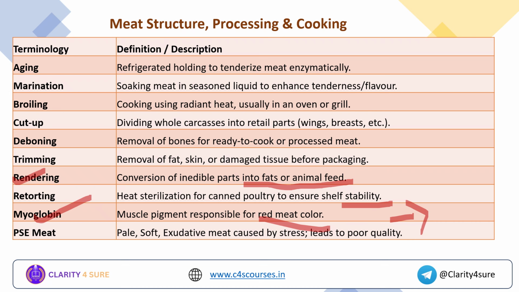It will be very pale, it will be soft and it will be exudative meat caused by stress, which will lead to poor quality. If you have seen in some shops, you could have pressed the meat with your hands. Sometimes it will be very rubbery, it will be very hard, it will be of very less color, it will be like a chewing gum. So these are all due to the stress factor that is being created to that particular bird during the process of slaughtering, which eventually leads to the poor quality of meat. Okay, so these are all the important terminologies related to the meat processing and cooking.